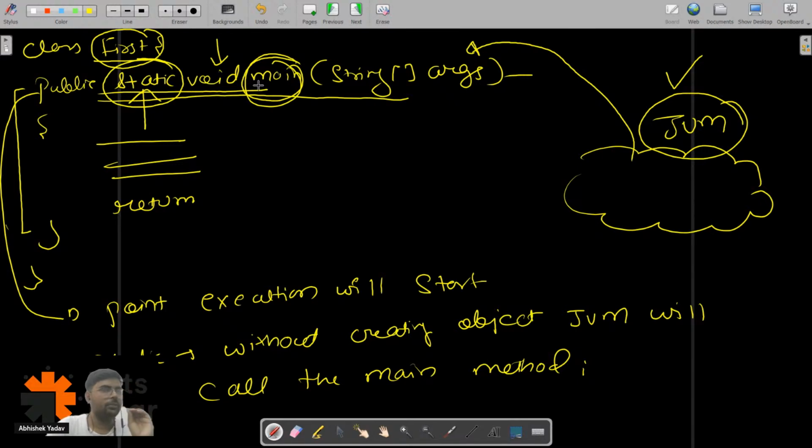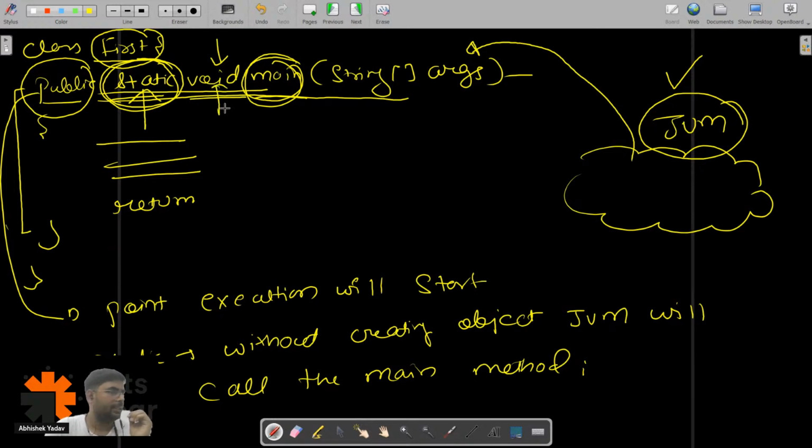Does anyone have any doubt till this point, yes or no? Please write in the chat. Is everyone clear about what this public, static, void and main are? Does anyone have any doubt at any word? Please write in the chat. Yes or no, guys? Clear? Anyone from the audience have any confusion? No doubt. Vidya says, sir, please explain once again. What are you not able to understand? Which keyword are you not able to understand, Vidya?